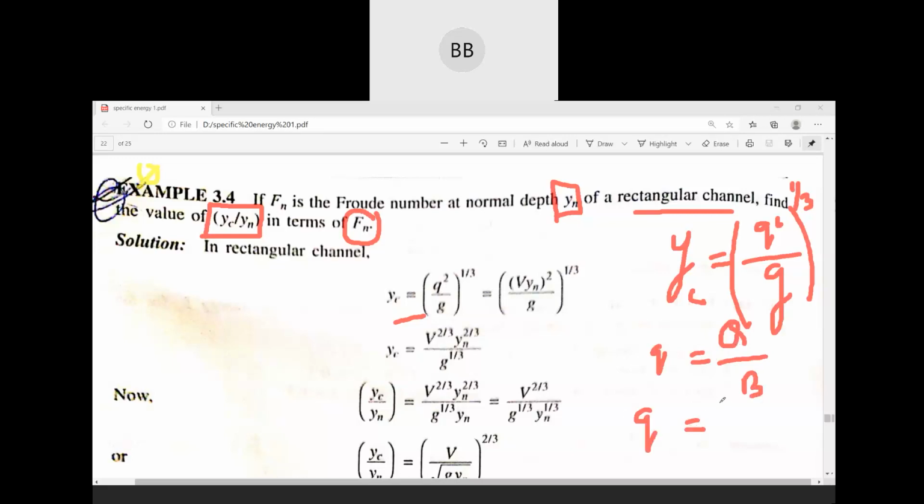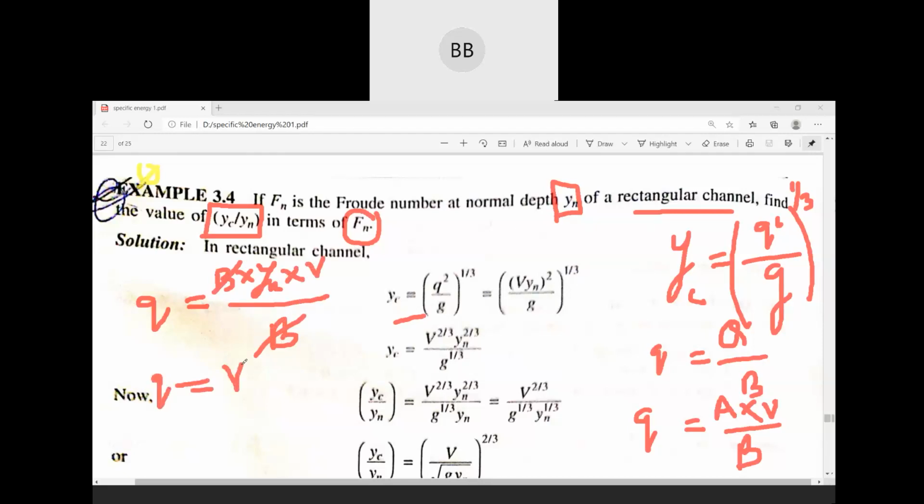In place of discharge we can write area into velocity divided by b. Then small q is equal to area, which for a rectangular channel is b into yn, as this depth is the normal depth, multiplied by velocity divided by b. So b will be cancelled out, and small q is nothing but v multiplied by yn.